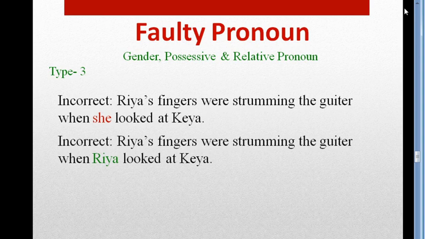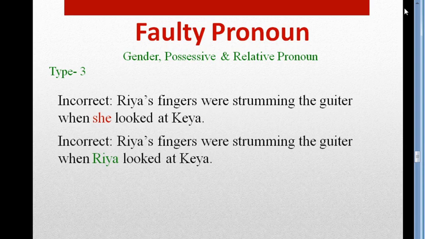Here the head word is fingers, but I have used the pronoun she. It's not correct, because here our subject is Ria's fingers and the head word is fingers, so we can't use she as a pronoun instead of Ria's fingers. Rather we should use the noun here.